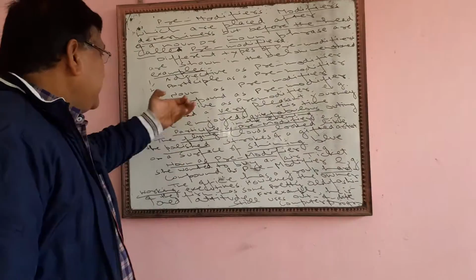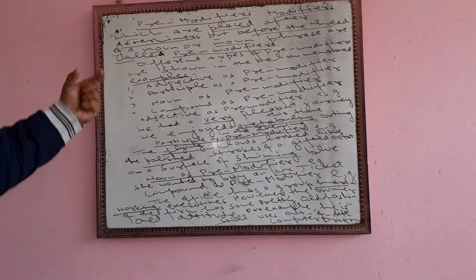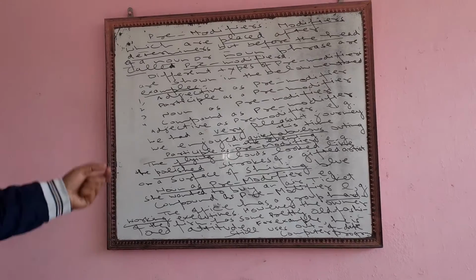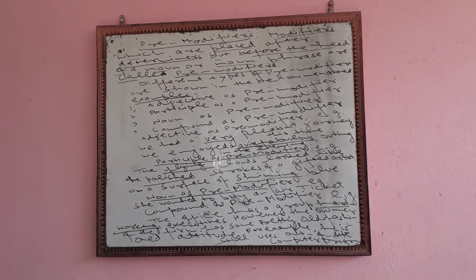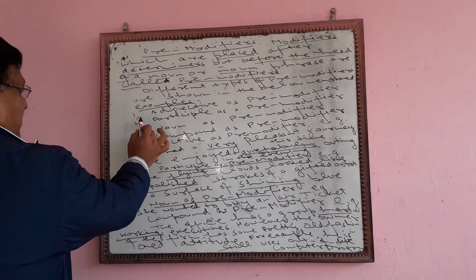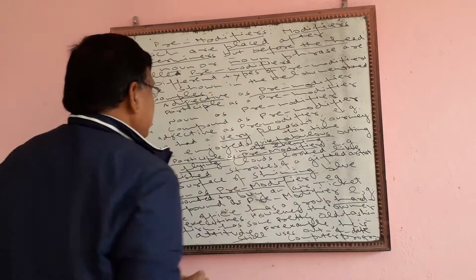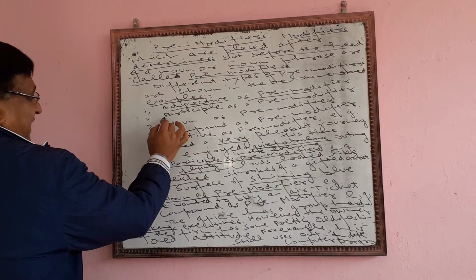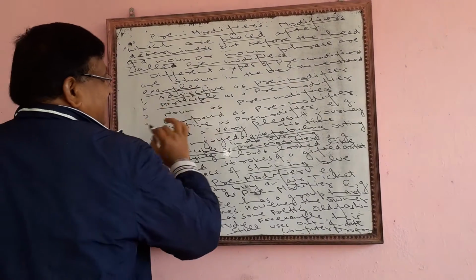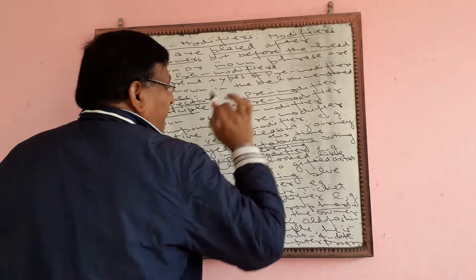I will be telling you some examples of how to use pre-modifiers. Number one, adjective as pre-modifier. Second, participle as pre-modifier.